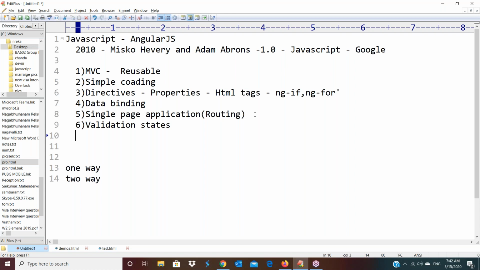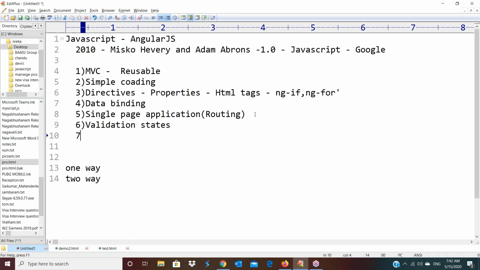So here in JavaScript, for example, for password and retype password, I want to verify. For that, we have to write some logics. Like that, for everything, for validations, we have to write some coding. But AngularJS supports validation states. These are very beneficial for us to easily work with validations.